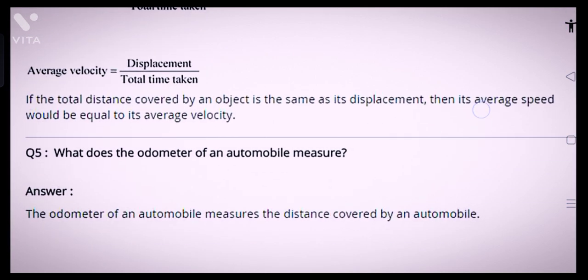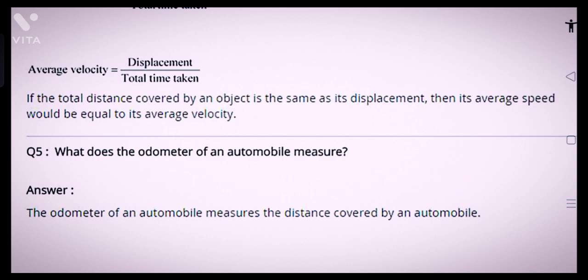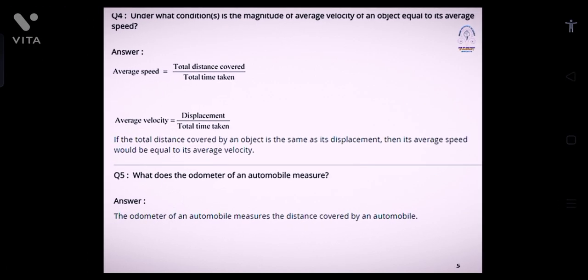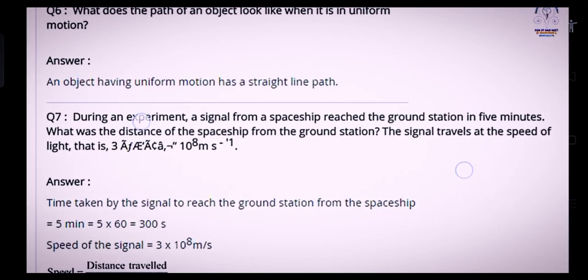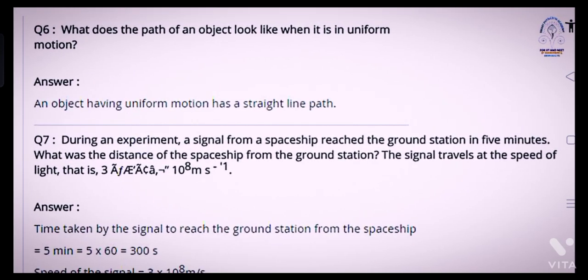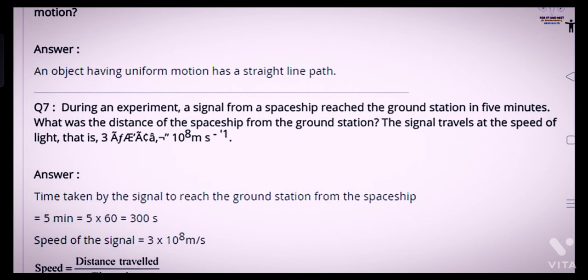Question 5. What does the odometer of an automobile measure? Answer. The odometer of an automobile measures the distance covered by an automobile. Question number 6. What does the path of an object look like when it is in uniform motion? Answer. An object having uniform motion has a straight line path.